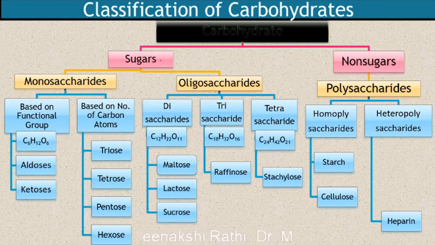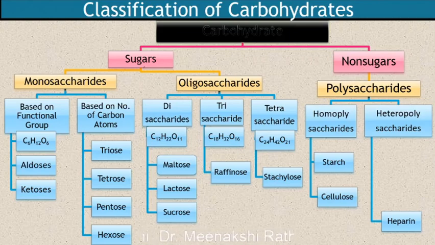Sugars are sweet, crystalline and soluble in water, while non-sugars are amorphous, tasteless and insoluble in water. As the best examples, sugar is table sugar, sucrose, and non-sugar is starch. So both are carbohydrates.